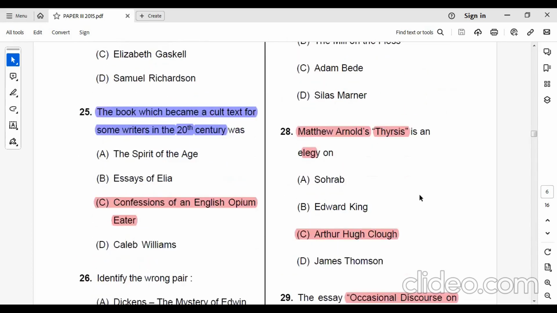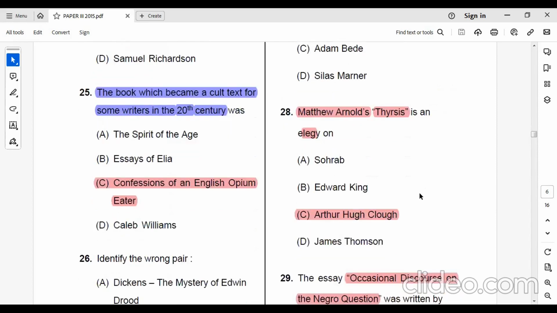Matthew Arnold's Thyrsis is an elegy on Arthur Hugh Clough. It's a poem, Matthew Arnold's elegy.